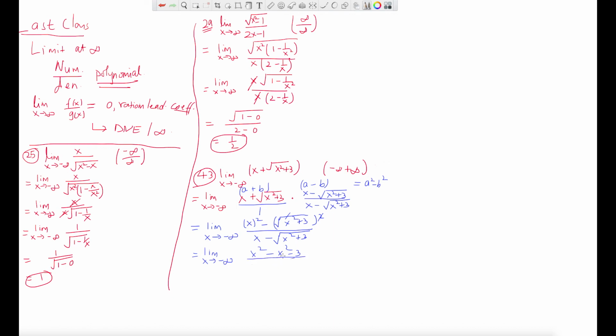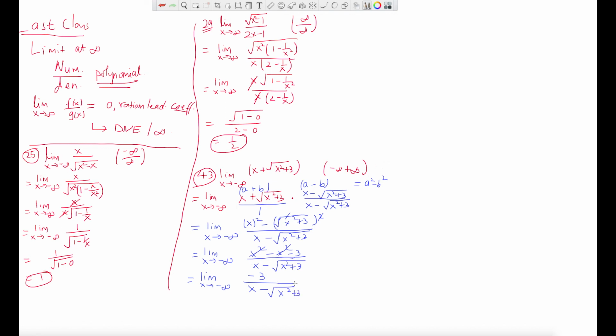Divide by the same thing, x minus the square root of x squared plus 3. Now you see the plus and minus x squared cancel out. So what is left at the end is the limit as x tends to negative infinity of negative 3 divided by x minus the square root of x squared plus 3.